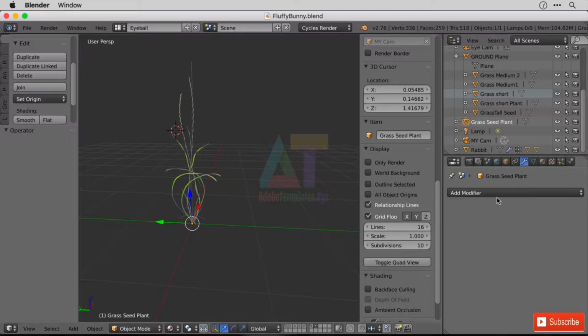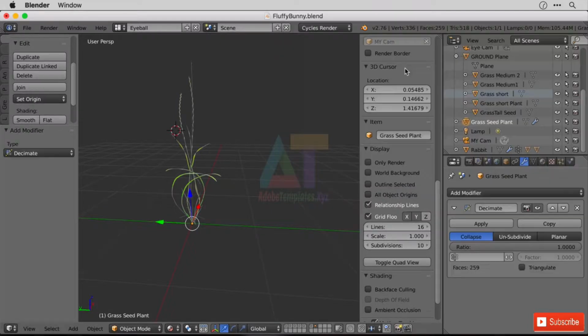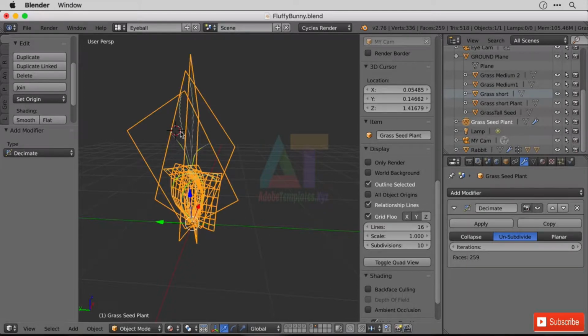So let's have a look at the modifiers here. I'm going to use the decimate modifier, similar to how we made our low poly form over in the test section. Now I'm going to use unsubdivide for this one, and we can see I've got 259 faces. And if I turn on the outline again, we can see that most of them are on these small blades of grass crisscrossing one another. So I'm just going to increase these iterations, and it looks like the lowest number of faces I can get is around 5 iterations, yep, and 23 faces. Interestingly, you get less at number 4.